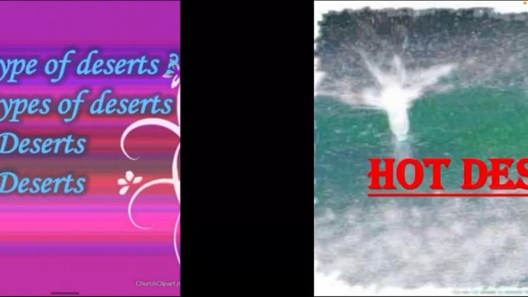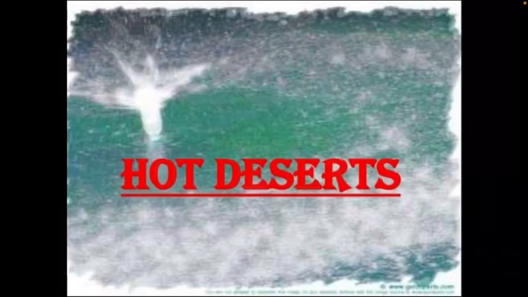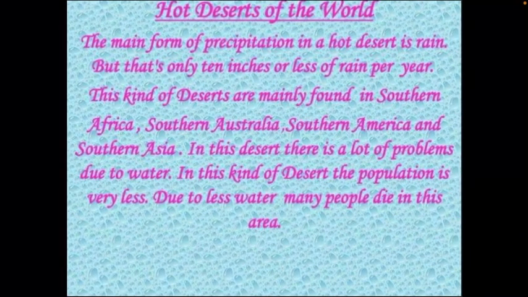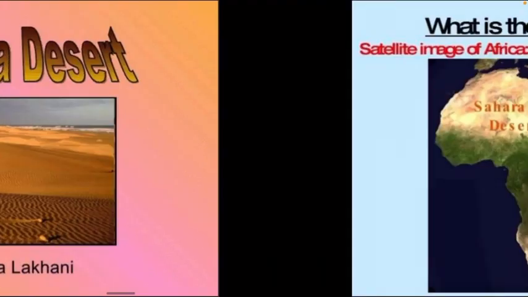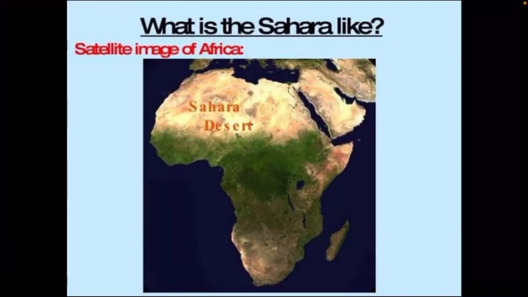The Sahara Desert. The Sahara Desert is the largest desert in the world with an area of about 8.54 million square kilometers. It covers almost the whole of northern Africa. It spreads out over 5,500 kilometers from east to west and 1,900 kilometers from north to south.